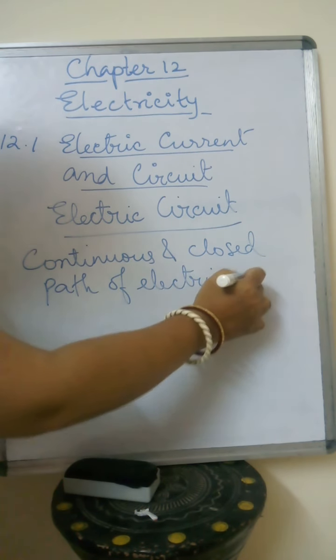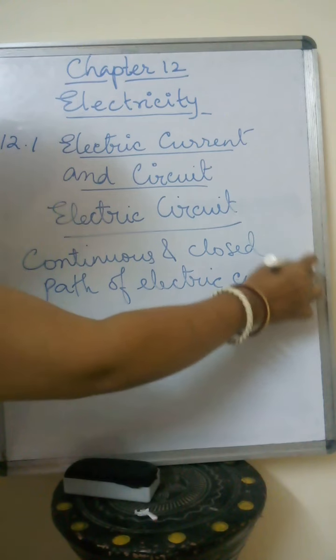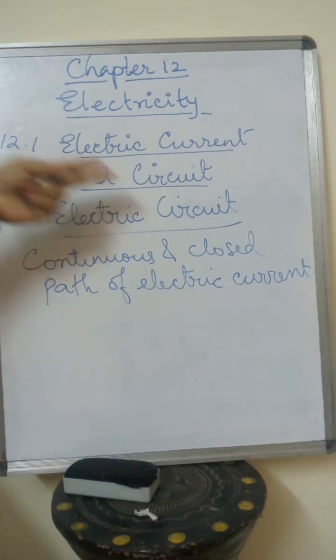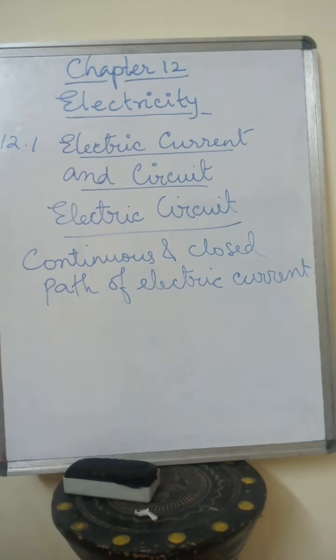When I draw a circuit, you will be able to understand the meaning of this continuous and closed path. As I said, if the circuit is broken, the device will not function any further.